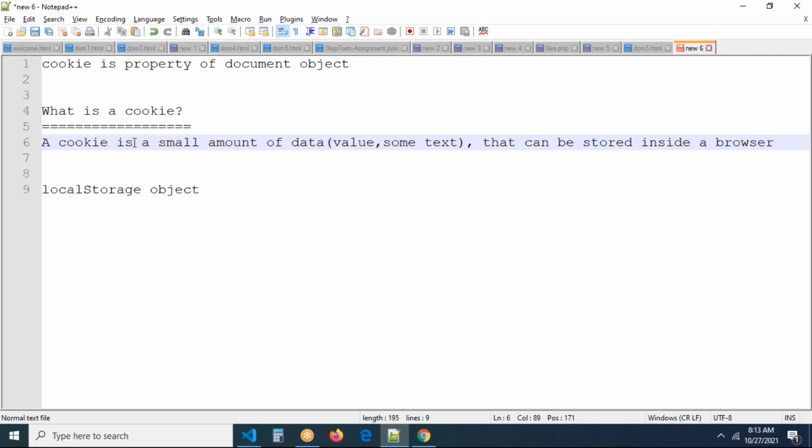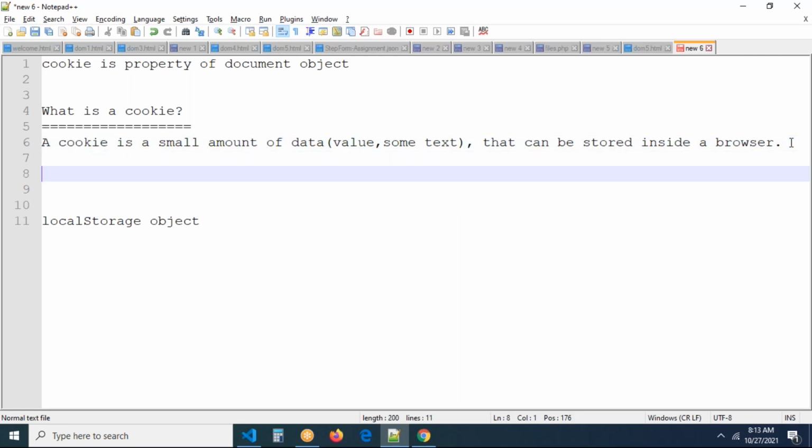That's why my definition: a small amount, a small value, or some text that can be stored inside a browser. Cookies are always saved inside a browser only. Remember carefully, there is no other location. Cookie means browser. So what is the purpose of the cookie? To save some data.